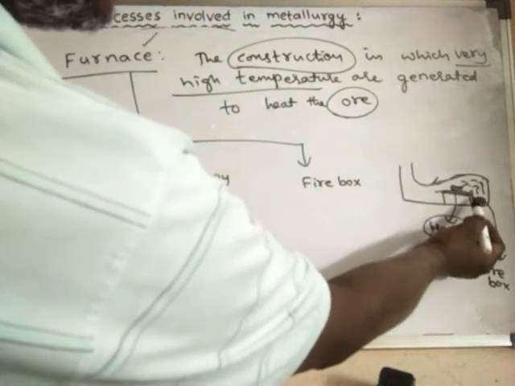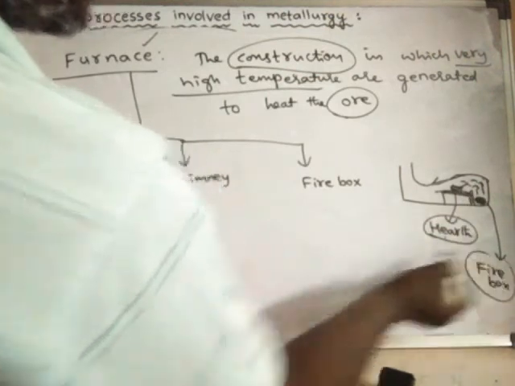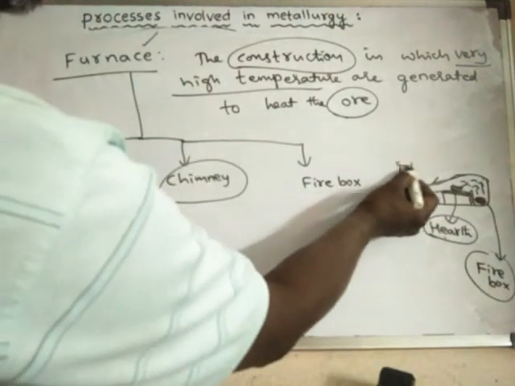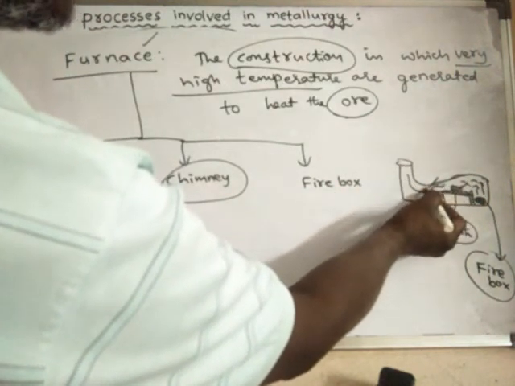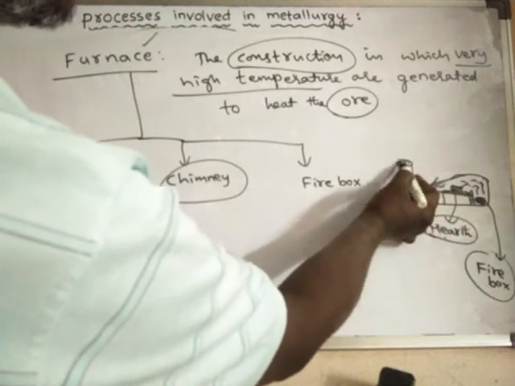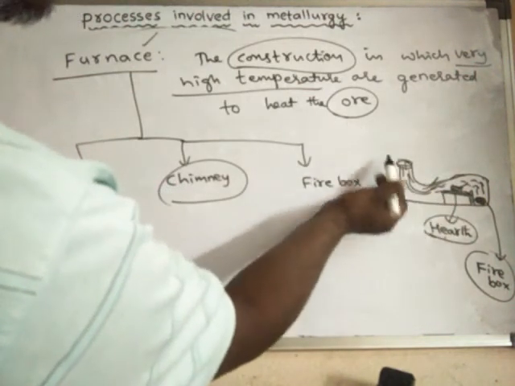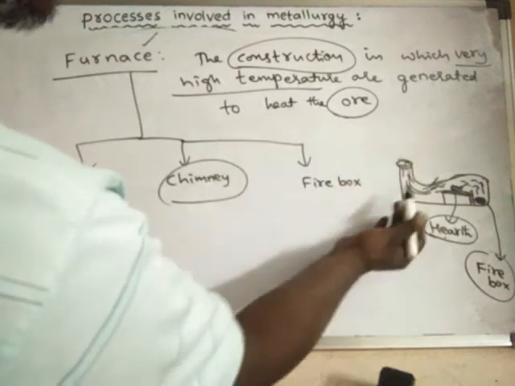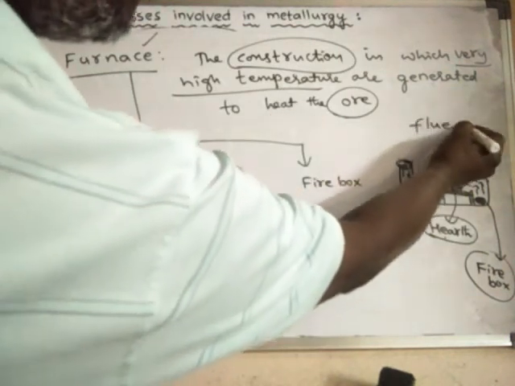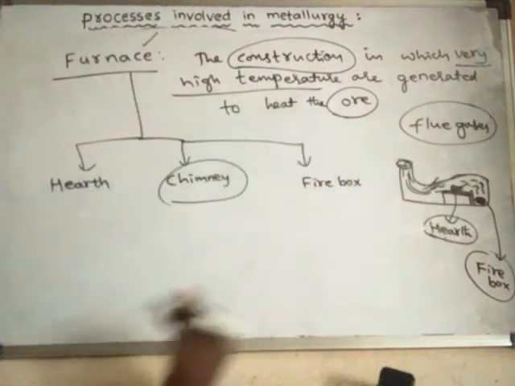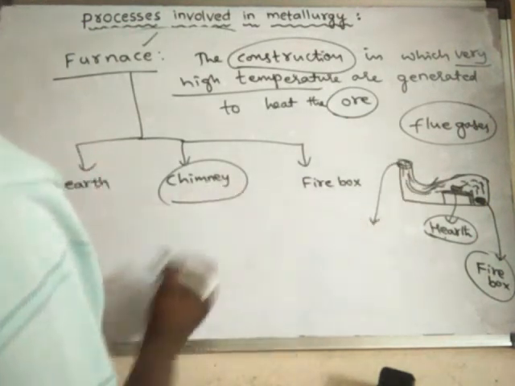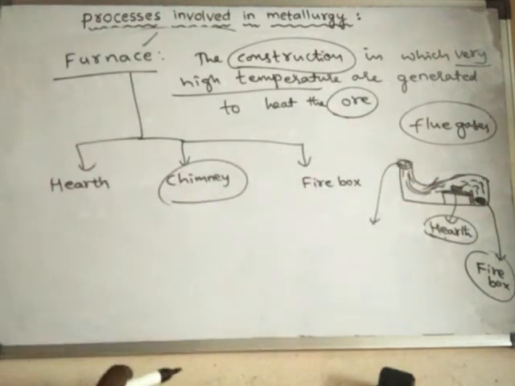Then what is the chimney? Here all the waste gases that are produced are removed through a special opening. These waste gases are called flue gases, and they are removed by a special opening known as the chimney. The chimney is an outlet through which flue gases or waste gases are sent out.